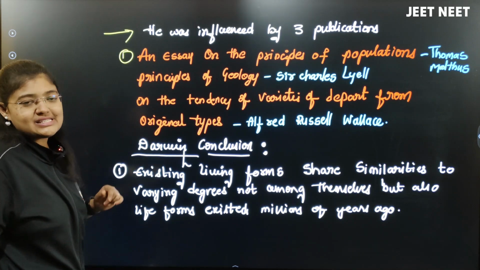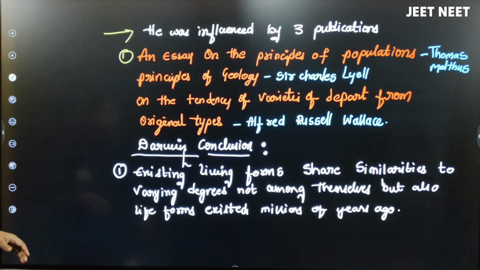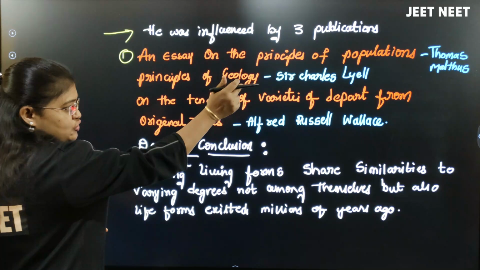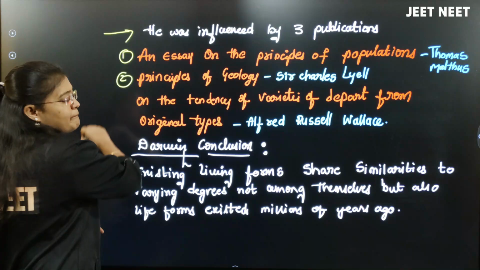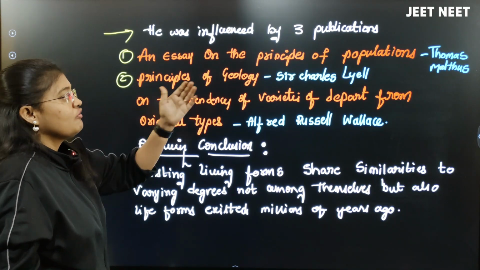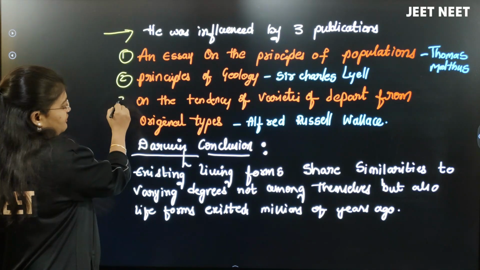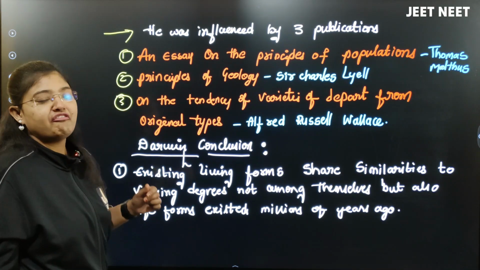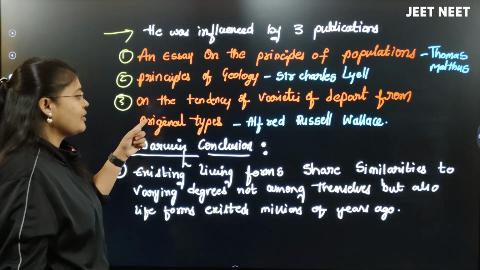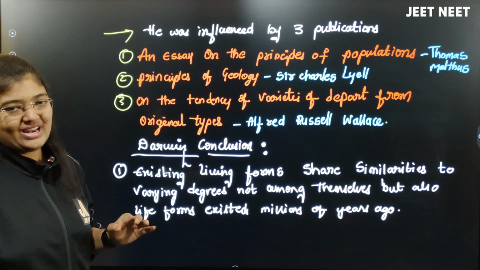One is Essay on the Principle of Population, about overpopulation, written by Thomas Malthus. Second, Principles of Geology, written by Sir Charles Lyell. Third, On the Tendency of Varieties to Depart Indefinitely from the Original Type, written by Alfred Russel Wallace.